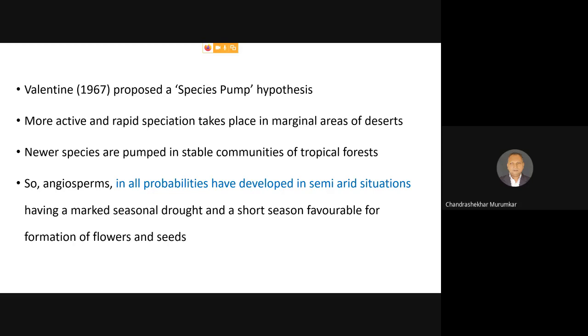And that's why most of the time new species are generally found on the margins of the forest, margins of the deserts. And so it has now rightly been said that the angiosperms, in all probability, developed in semi-arid situations. And this semi-arid situation is always marked with a seasonal drought and a short season of favorable condition for the formation of flowers and seeds to go for the next generation.